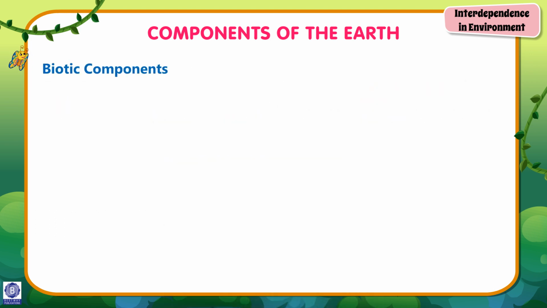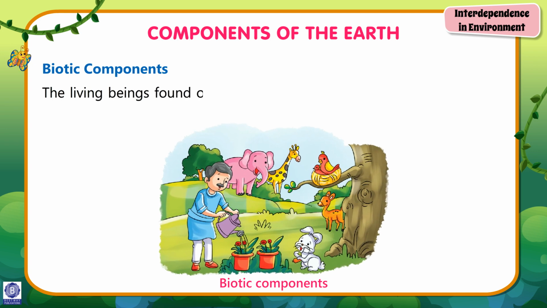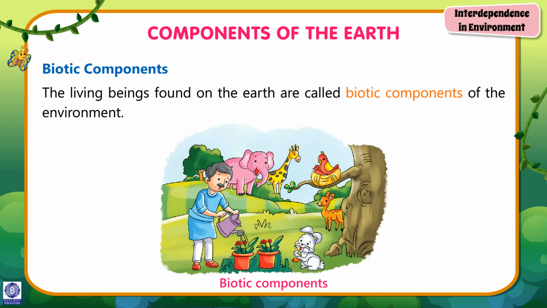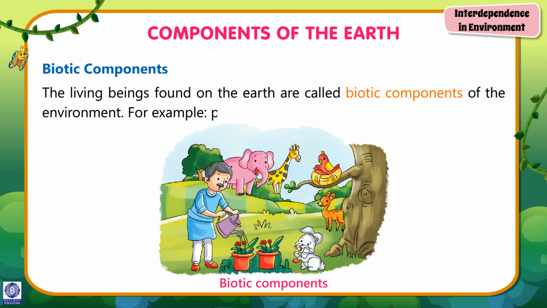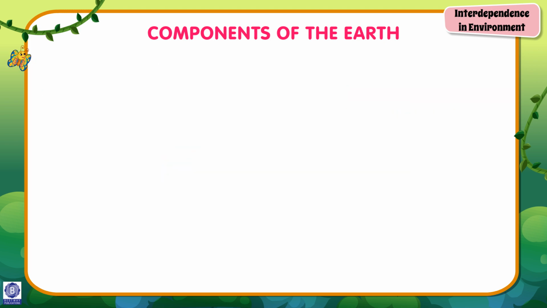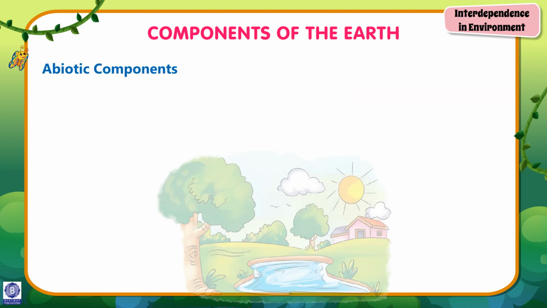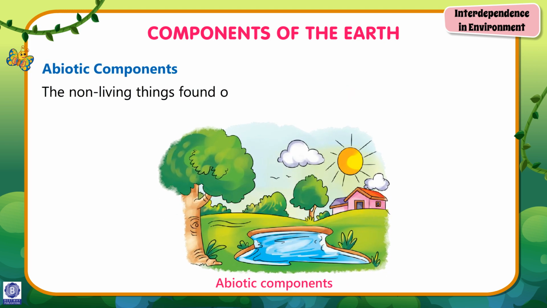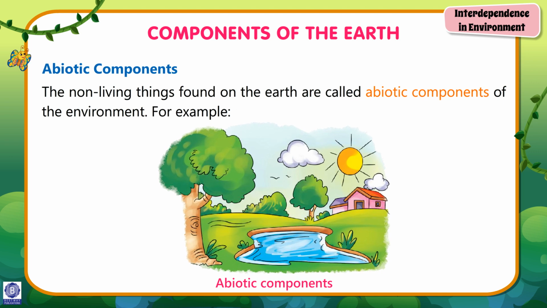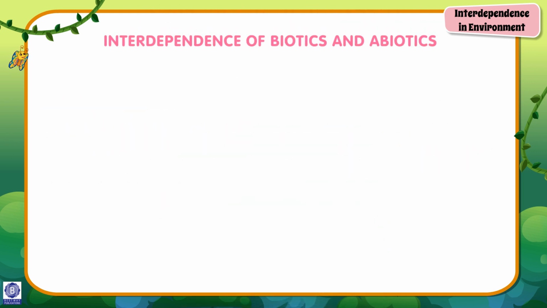Biotic components. The living beings found on the Earth are called biotic components of the environment. For example, plants, animals, human beings, etc. Abiotic components. The non-living things found on the Earth are called abiotic components of the environment. For example, sunlight, air, water, etc.